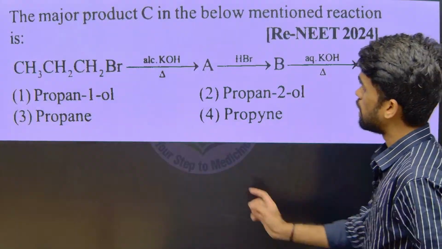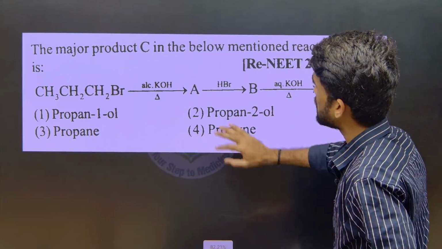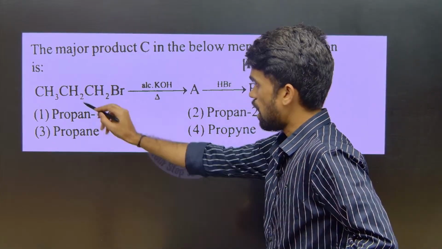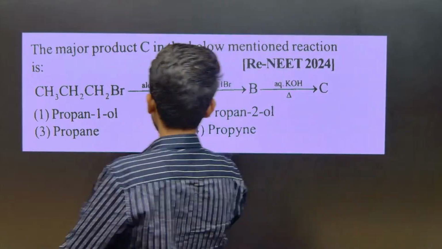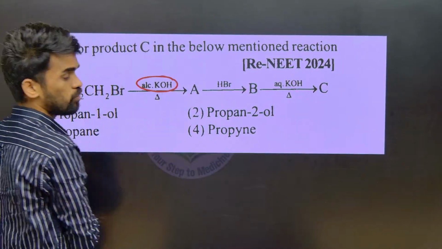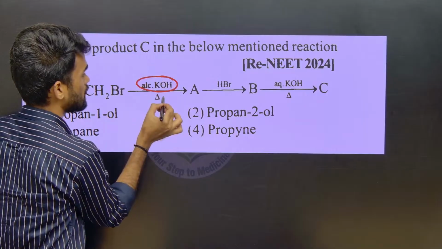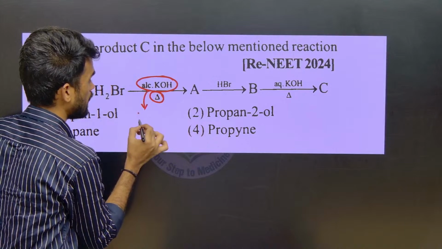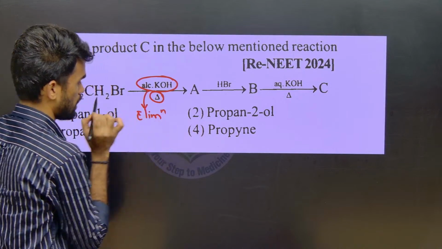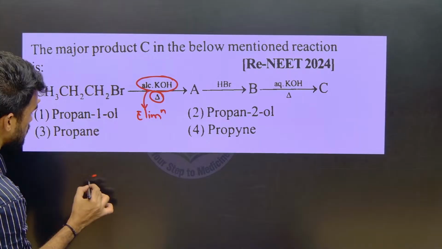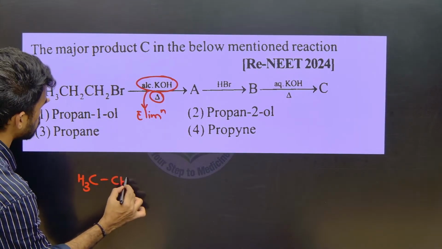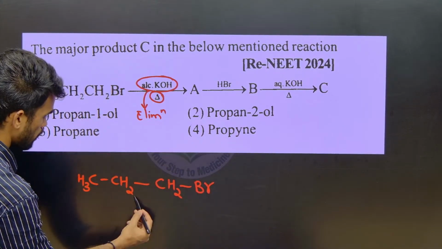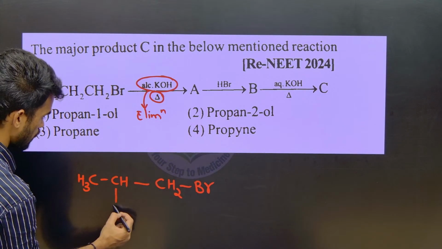Look into this. The major product C in the below mentioned reactions. See, we have propyl bromide. We need to treat it with alcoholic KOH. Alcoholic KOH under heating conditions, whenever you see it like this, you can think of an elimination reaction. So write this, CH3, CH2, CH2, Br.